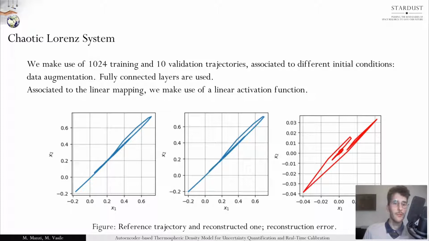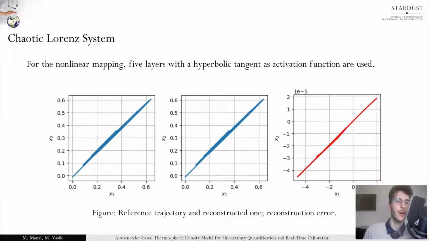We can now look at the same results for the case in which the mapping between R3 and R128 is nonlinear. In order to compress the associated data, we need to adapt the structure of the autoencoder, which is built making use of 5 layers and substituting the linear activation function with the hyperbolic tangent function. The same results as before are given in the figures. And in this case, you can see that the reconstruction error is even smaller than before. It's in the order of 10 to the minus 5.